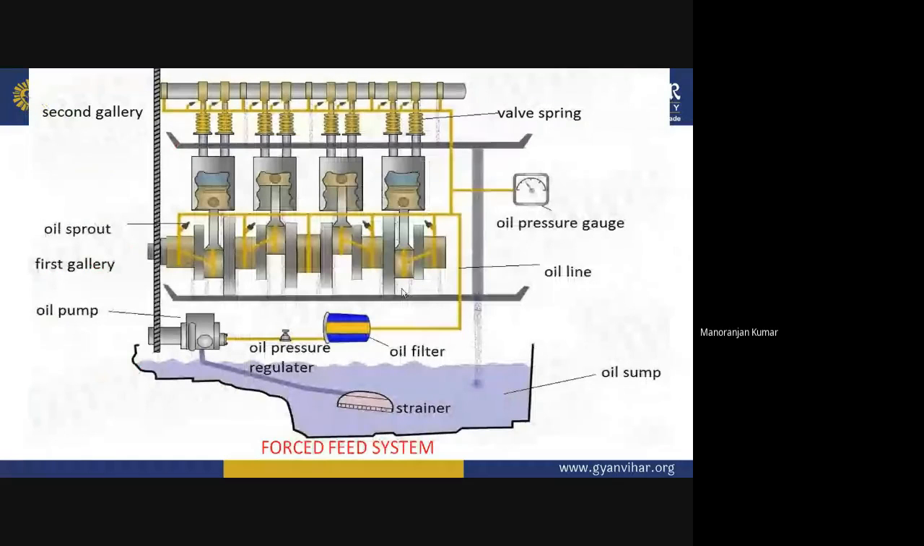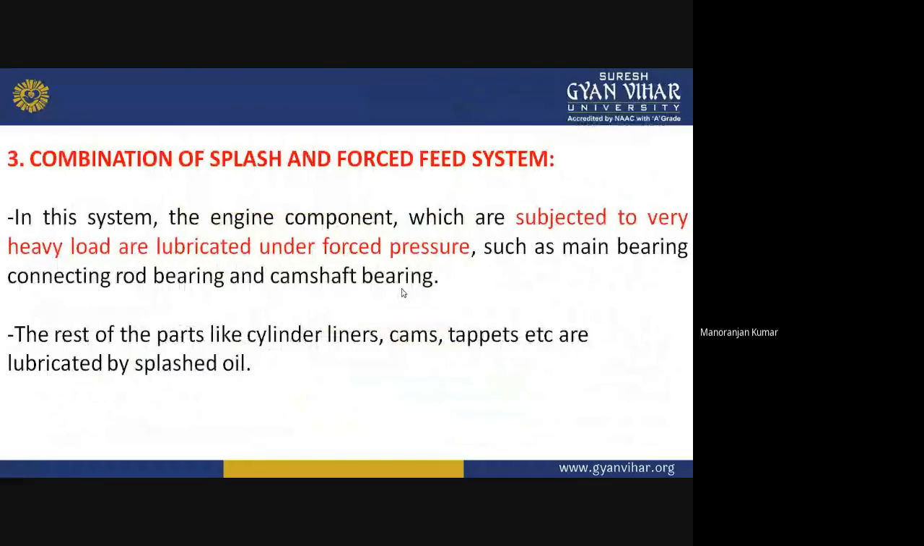So now the third system of lubricating is a combination of a splash and force feed. You have seen the first was the splash system, in which all the engine parts were lubricated due to the splashing action of the lubricating oil. That lubricating oil is splashed by the dipper, which is provided at the lower end of the connecting rod. So through that splashing action, all the engine components were lubricated.